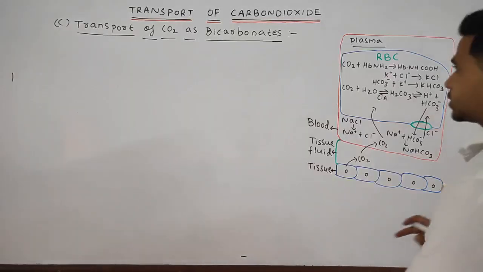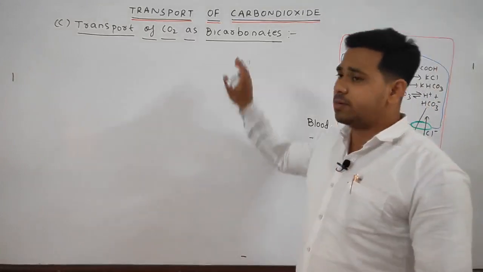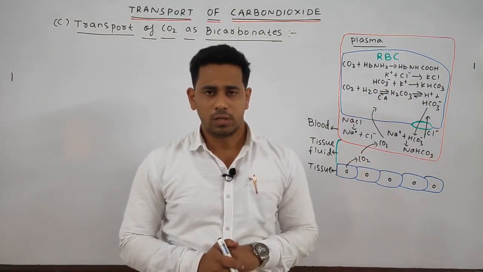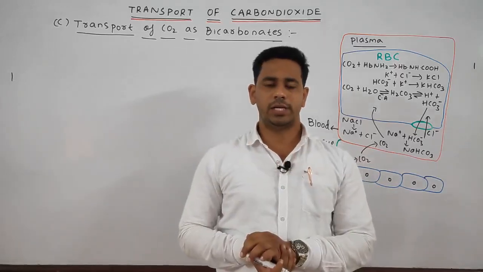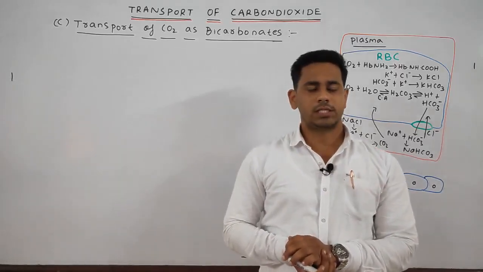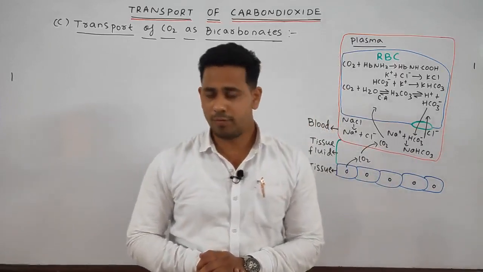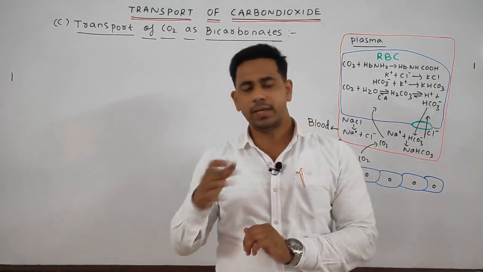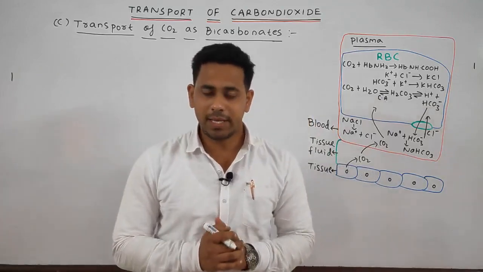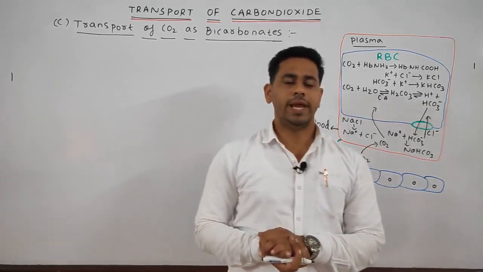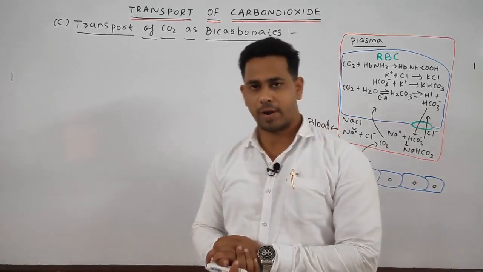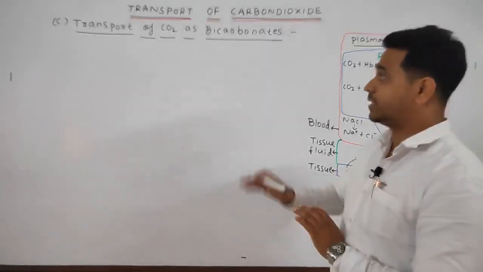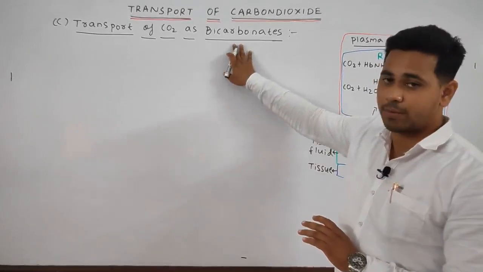Now students, we will discuss the transport of CO2 as bicarbonate. We discussed that in the physical solution, 5% of carbon dioxide is carried. Next, in the carbamino hemoglobin form, 10% of the carbon dioxide is carried. Next, the remaining major portion, that is 85% of the carbon dioxide, is carried in the form of bicarbonates.